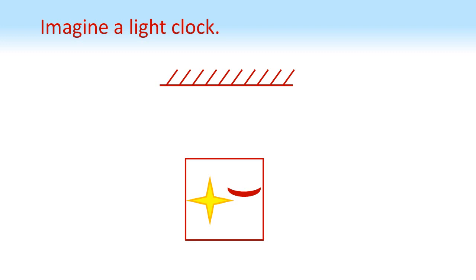Now, to work out how much the time is changing by, we're going to do another thought experiment. Imagine a light clock. The light clock works by emitting a pulse of light, which then hits a mirror, bounces back to the clock and hits a sensor. When the pulse of light hits the sensor, you hear a click. Another pulse of light is then emitted, it hits the mirror and bounces back, and you hear another click.